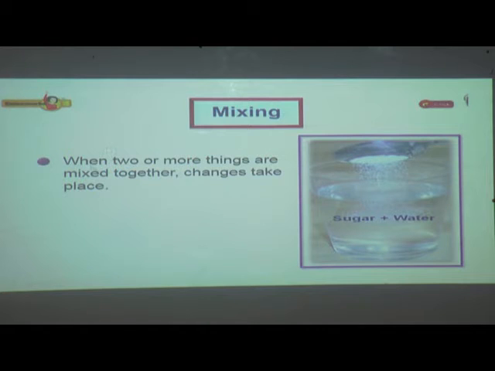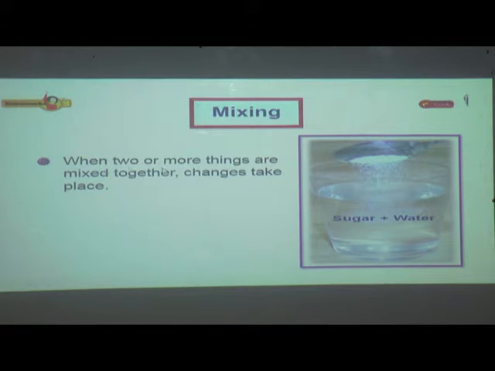Mixing. When two or more things are mixed together, change takes place. You can see here, for example, we have water and sugar. When sugar is added to water, we get sugar solution. So a change has occurred by mixing two substances, and this is the change that happened due to mixing.